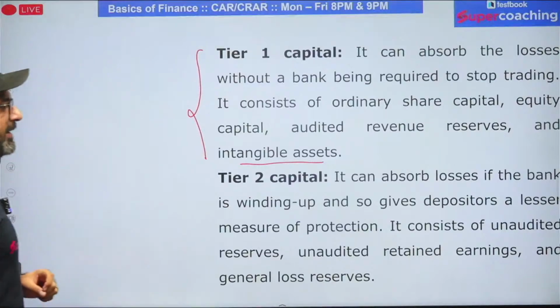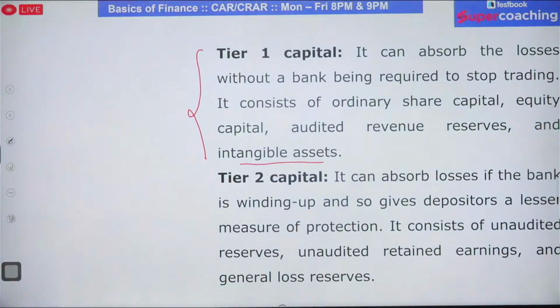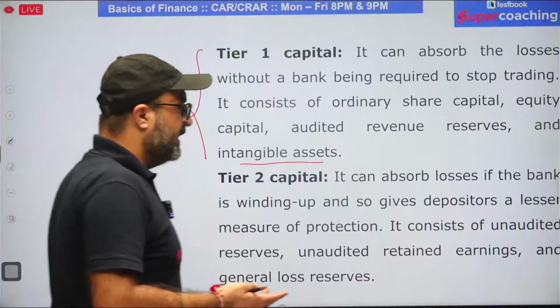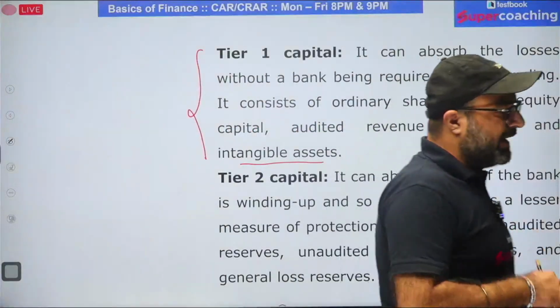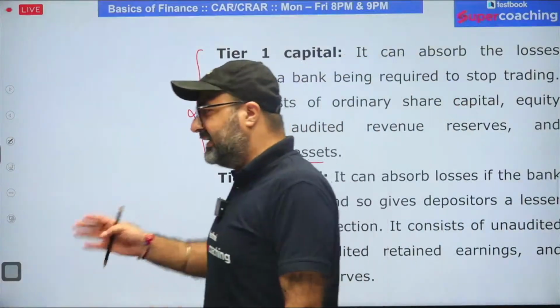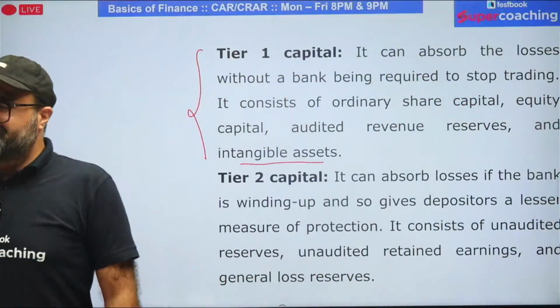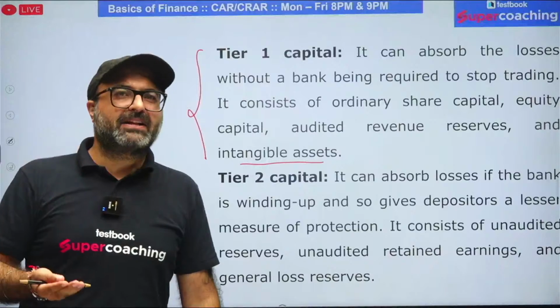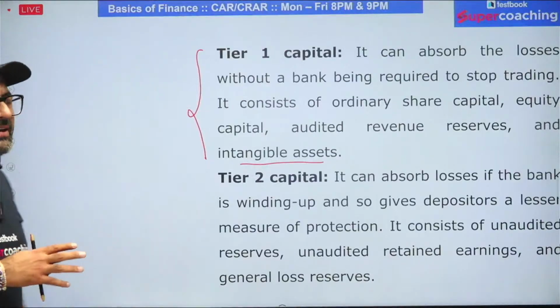Tier 2 capital is responsible to absorb the losses when the bank is in a situation of winding up. That means the bank is going to be closed down, and at the time of closing down, all those losses are going to be absorbed through tier 2 capital, which majorly includes the debt, or I would say the debt issues done by the bank, and those are included in tier 2 capital.